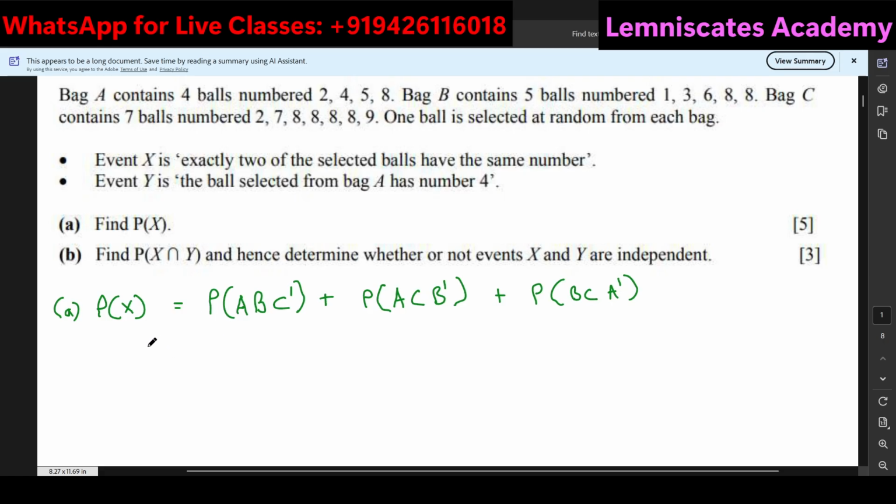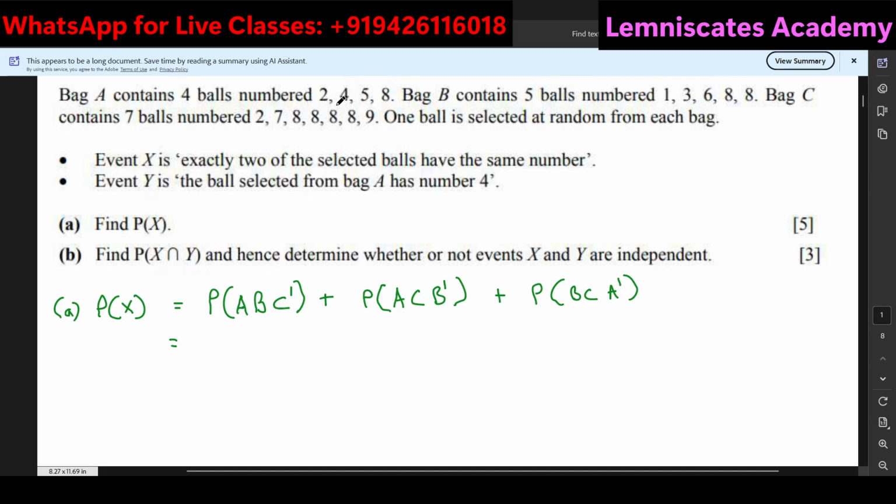So in this case, I am going to write down the probability that the balls I choose have the same numbers from bag A and bag B alone. In bag A and bag B, the common number is 8. So what will be the probability of choosing an 8 from bag A and bag B and not 8 from bag C? This is the criteria.